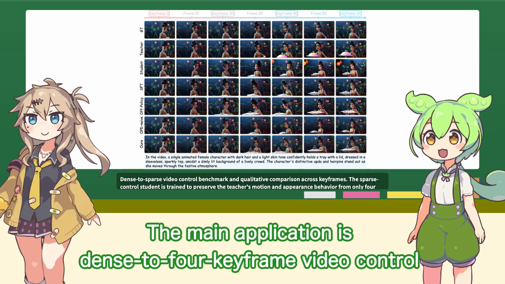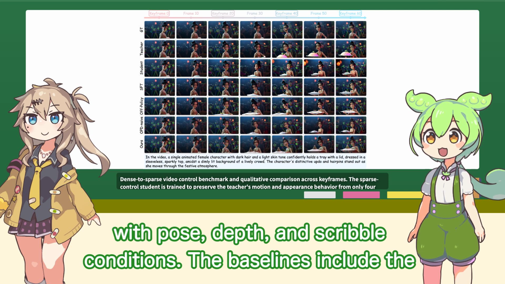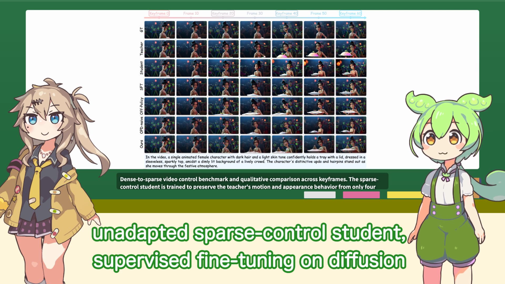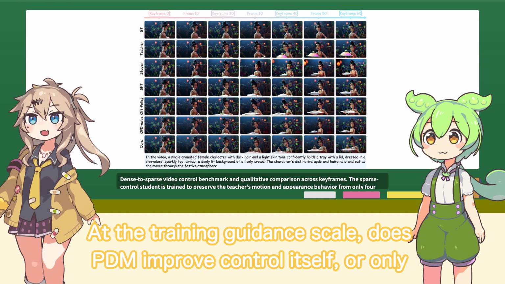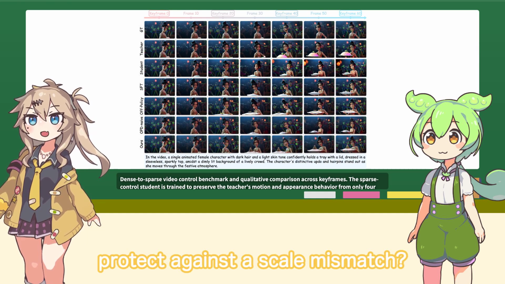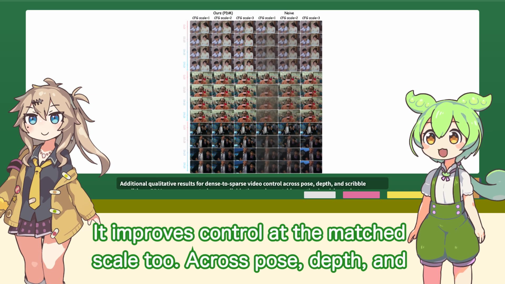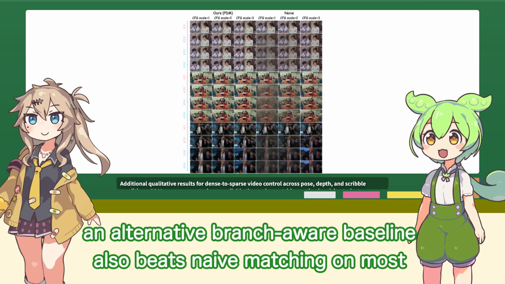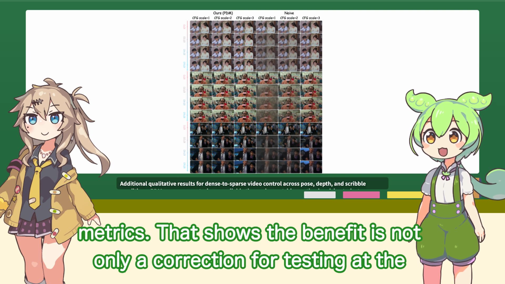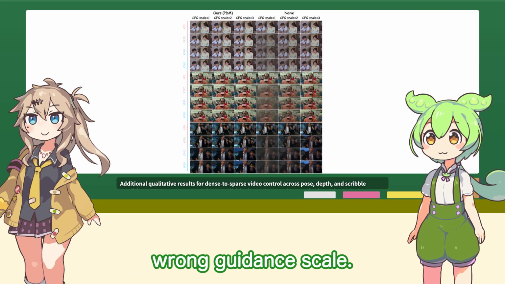The main application is dense to sparse video control with pose, depth, and scribble conditions. The baselines include the unadapted sparse control student, supervised fine-tuning on diffusion states, off-policy teacher matching, and naive on-policy matching. At the training guidance scale, does PDM improve control itself, or only protect against the scale mismatch? It improves control at the matched scale too. Across pose, depth, and scribble, PDM gives the most consistent control fidelity gains, while an alternative branch-aware baseline also beats naive matching on most metrics. That shows the benefit is not only a correction for testing at the wrong guidance scale.